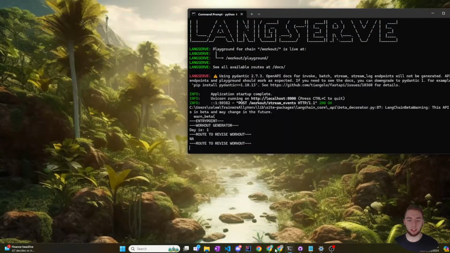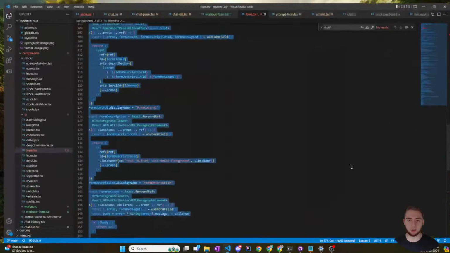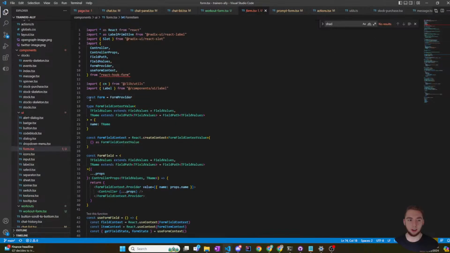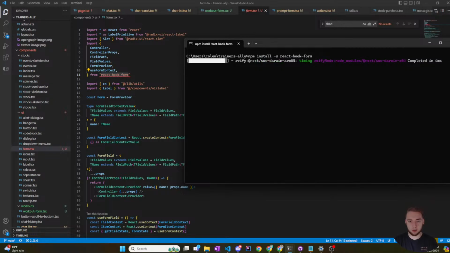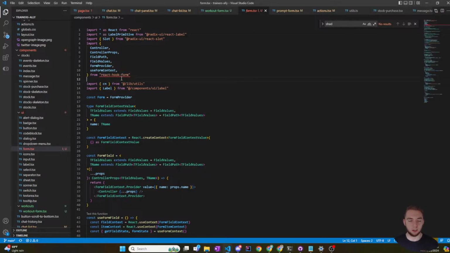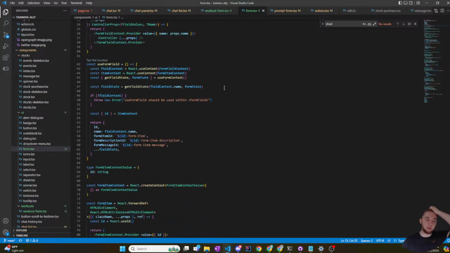Okay, so that's good. The only thing that's missing then is there's one dependency that this form has, and that is React Hook Form. So I'm going to do an npm install of that, and it will not be using npx, so it won't go to PNPM. So this should work. React Hook Form. Maybe the name of the library is different, so this might not work. But okay, that worked. Are you happy now? Yeah, you're happy now. Okay, so I have a form. All right, we're good.